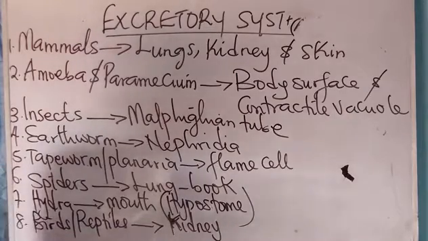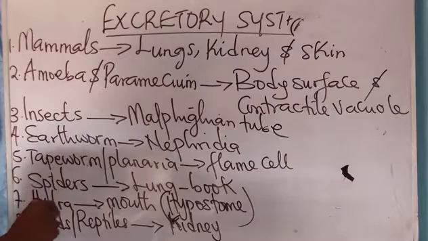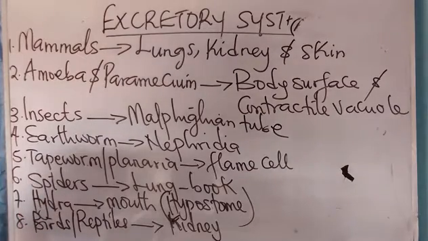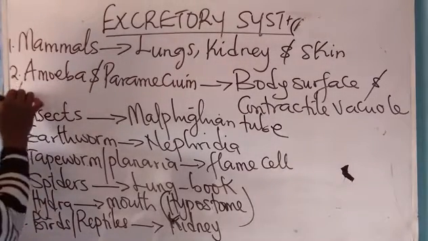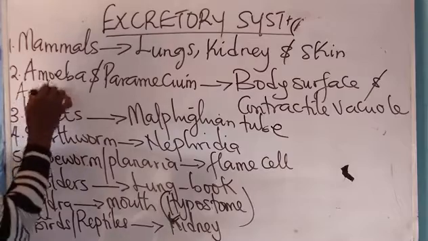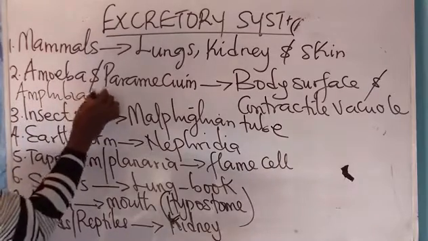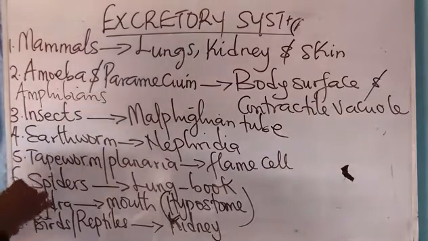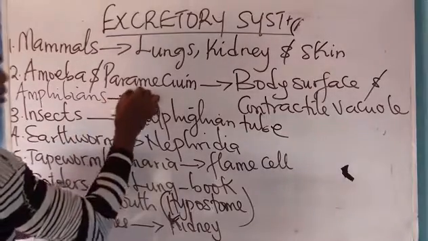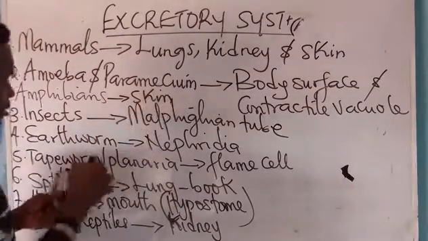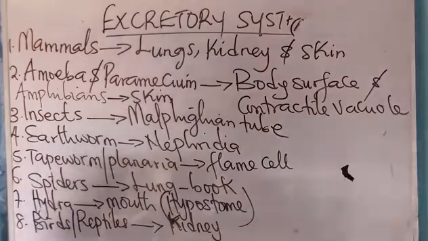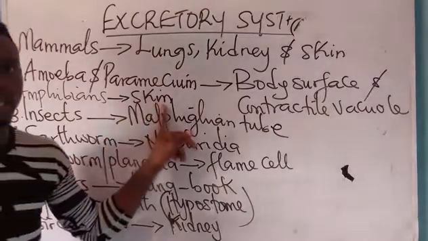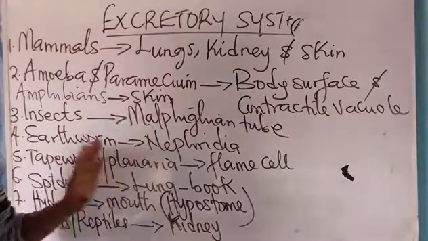And amphibians make use of their moist skin for excretion. It is very important.